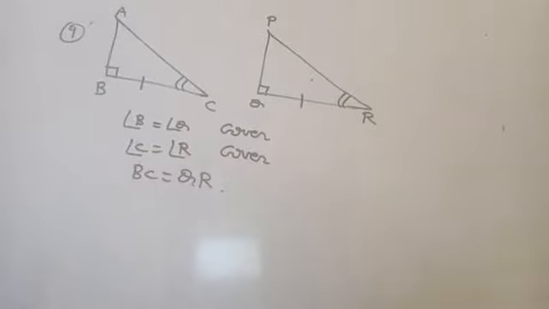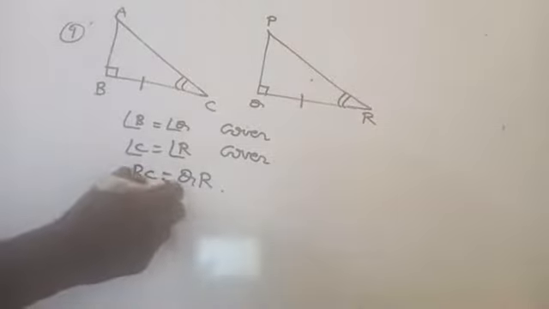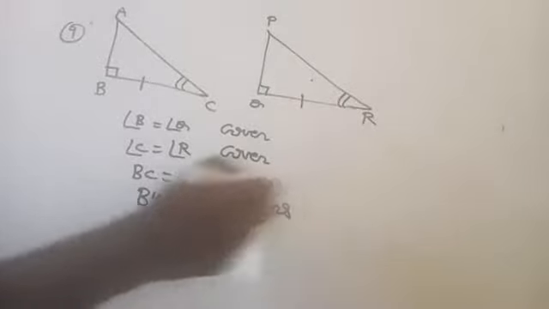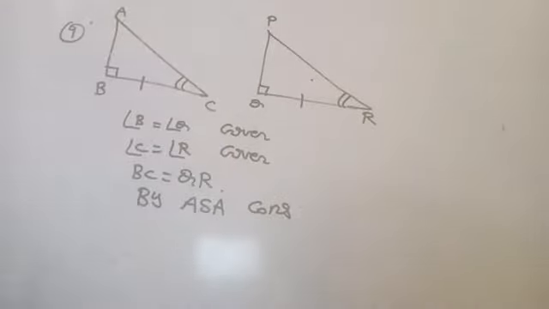If BC equals QR, then by which congruence criteria? Very good, super. By ASA congruence rule. If you take AC equal to PR, then you can say by AAS. AAS you can say, but better you prove angle A equal to angle P, then you can say ASA. Am I right? But AAS or SAA you can also say.